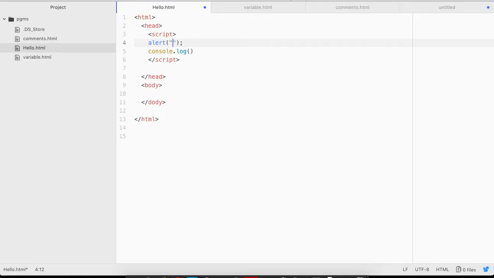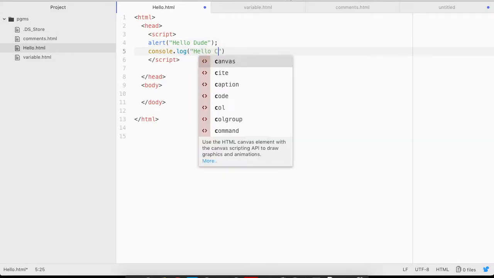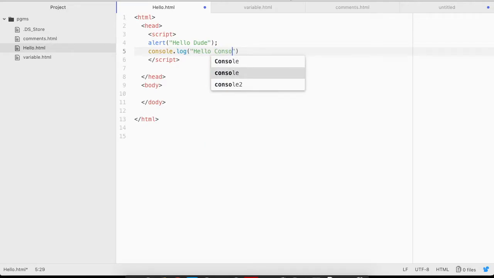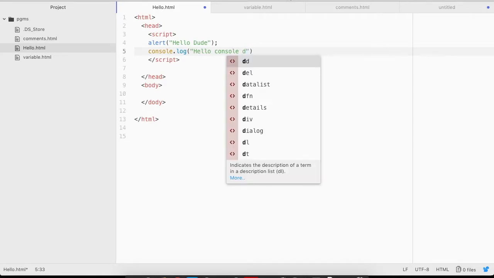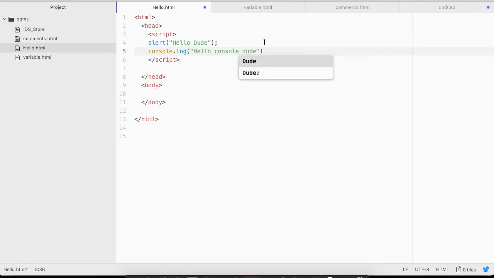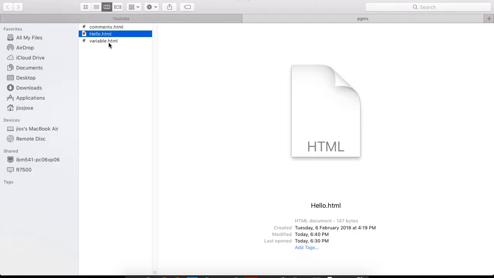Let us see an example. We will write in the alert box, hello dude. In the case of console, we write hello console dude. Then let us see its output. We just wrote JavaScript in an HTML file. Let us see its example output.